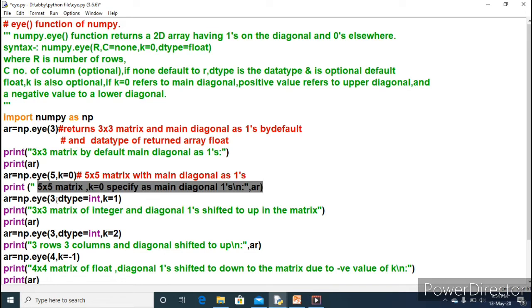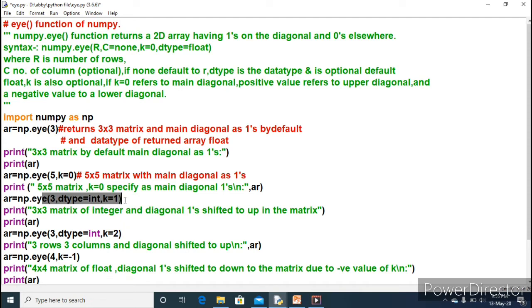Next eye function has the number of elements 3. The data type I have explicitly written as int. In these two cases, np.eye(3) and np.eye(5) with k equal to 0, a floating array is returned, because the default data type of the eye function is float. But explicitly in this particular statement I have written the data type as int. So integer values 1 and 0 will be returned, of course, but as integers.